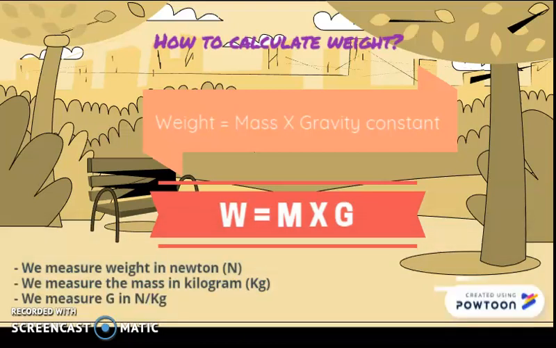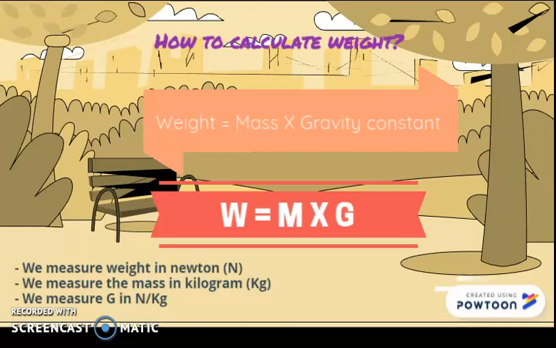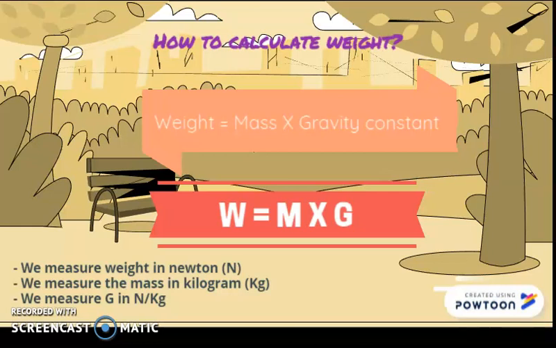If we want to calculate the weight, we can use a very simple formula, which is weight equals mass times gravity constant. Weight equals mass multiplied by gravity constant. It is a very simple formula to find the weight. We need the mass and the gravity constant. We multiply them, then we will get the weight.